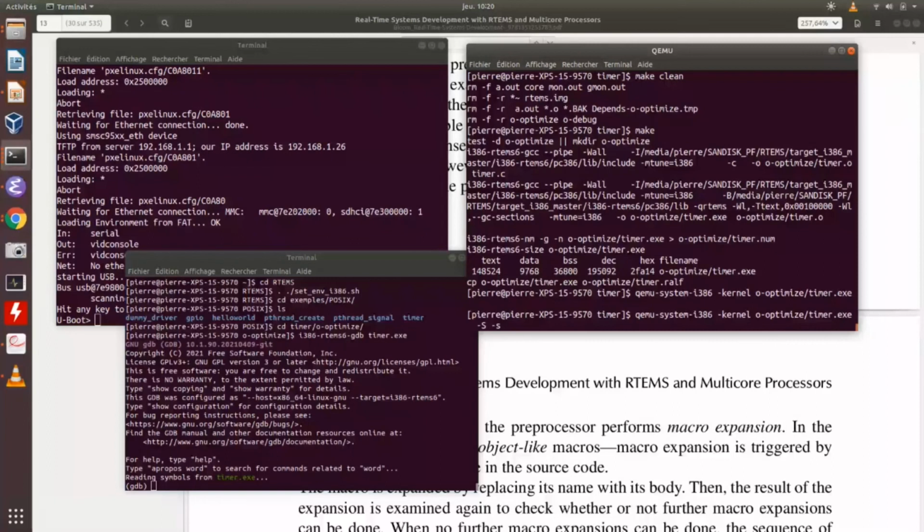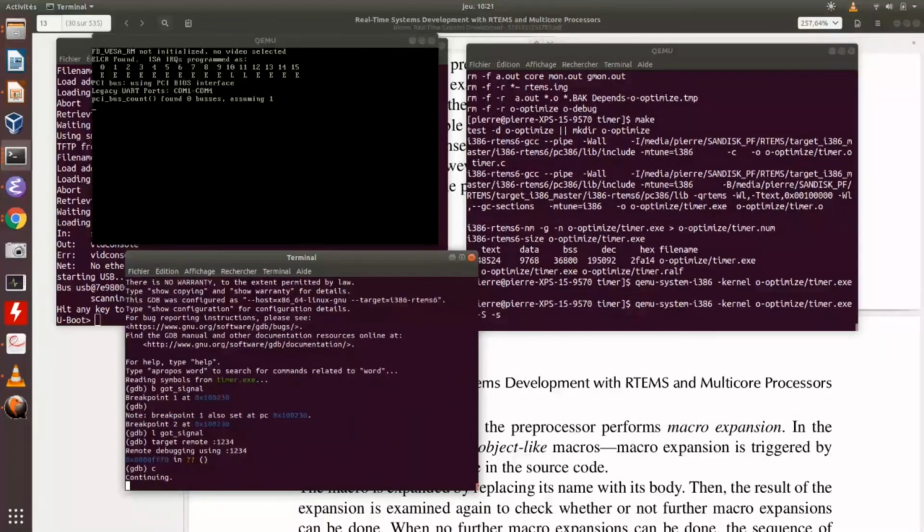Okay, and you see the code. You should see the code. You don't see the code. Okay. Target remote to connect to it's 1, 2, 3, 4 for QEMU, and you continue. Okay. So each time you have a God signal, you can.